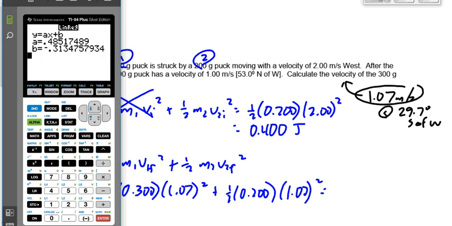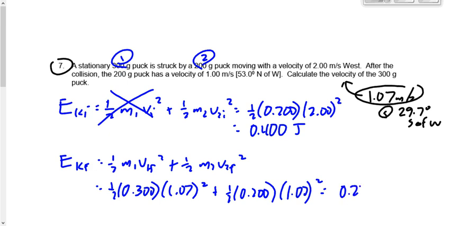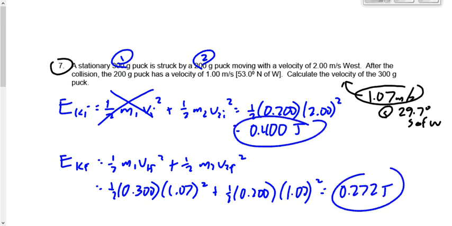Okay, let's calculate this now. 0.5 times 0.3 times 1.07 squared, there's the first term, plus 0.5 times 0.2 times 1 squared. That gives me 0.272. There's the initial, there's the final, elastic or inelastic? Inelastic, because kinetic energy was lost.